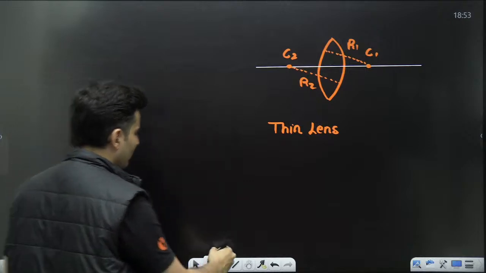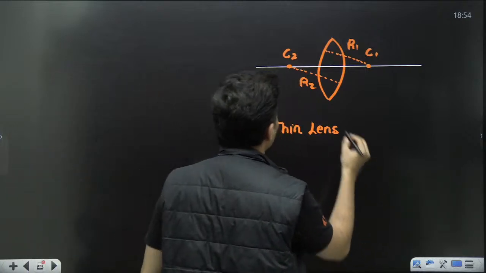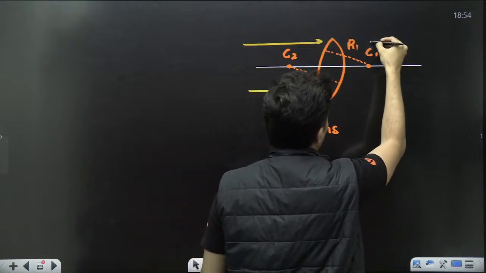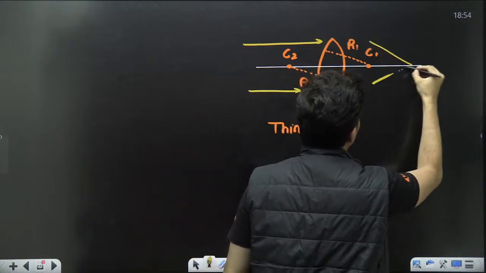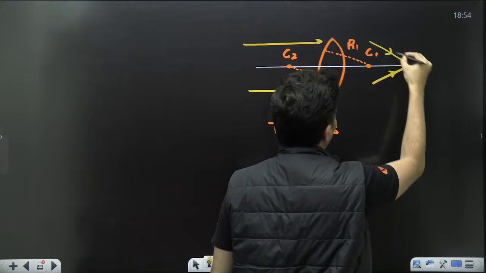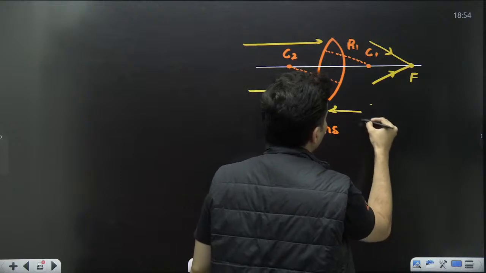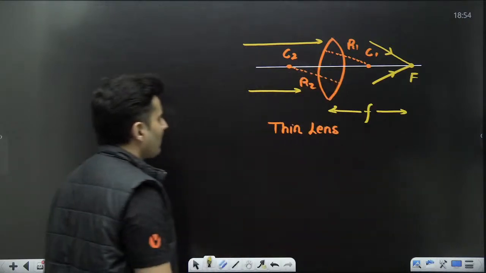So in such a scenario, if a parallel beam of light comes, we know that it will either focus at a point or move away from a point. There will be a focal length associated.